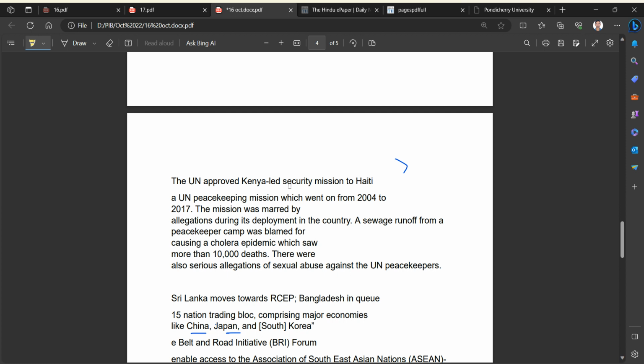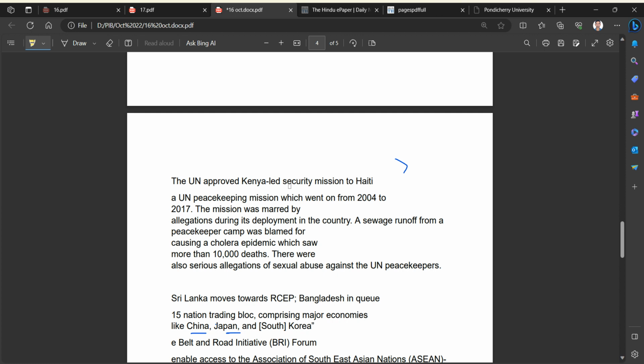Several times the question has been asked about the relevance of peacekeeping. The UN has a mandate of UN peacekeeping in the world. At one point of time, peacekeeping forces had been sent to that country to maintain law and order. But one unfortunate incident happened when the UN peacekeeping forces were staying in the camp. The sewage from the camp leaked into the water body, which was used by the Haitian citizens for drinking. When the water was contaminated, cholera affected the citizens, and nearly 10,000 people died.